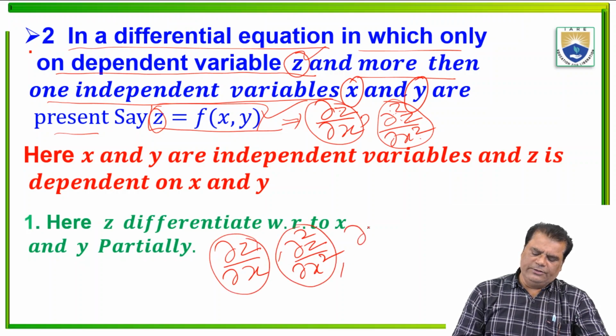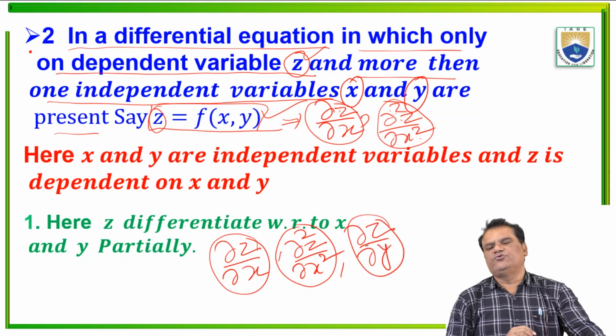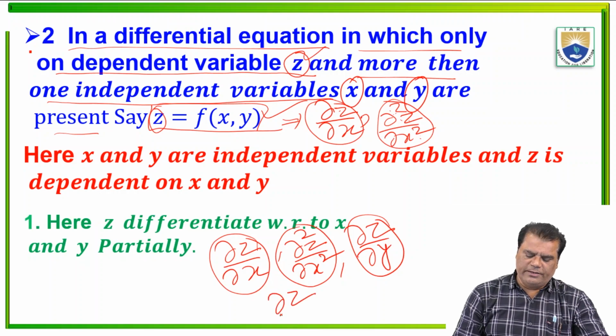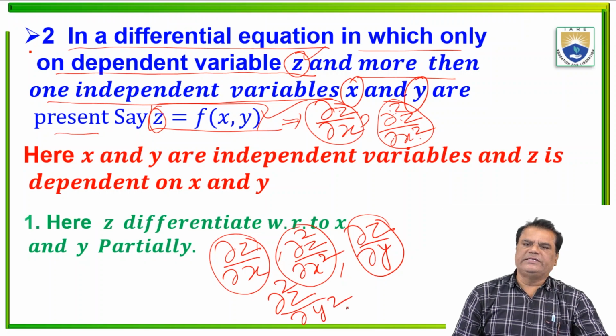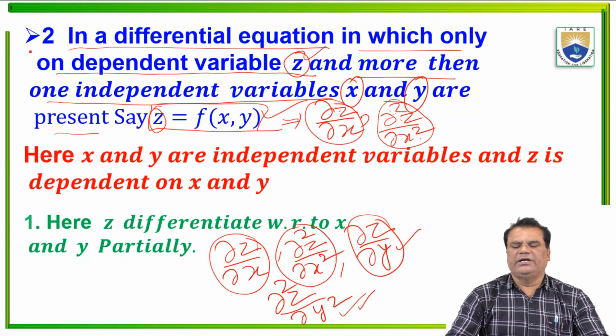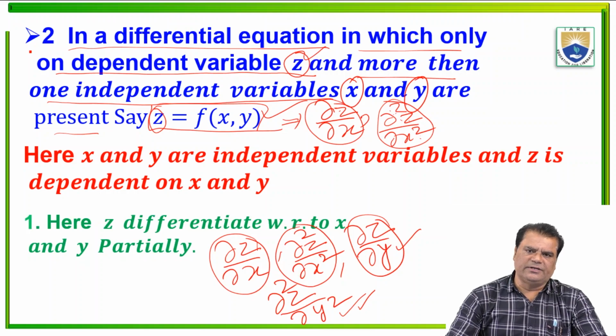Now dou z over dou y, differentiating with respect to y, x as a constant, and dou 2 z over dou y squared, two times differentiation of z with respect to y. In both derivatives, x is a constant. So these derivatives are known as partial derivatives, partial differentiation.